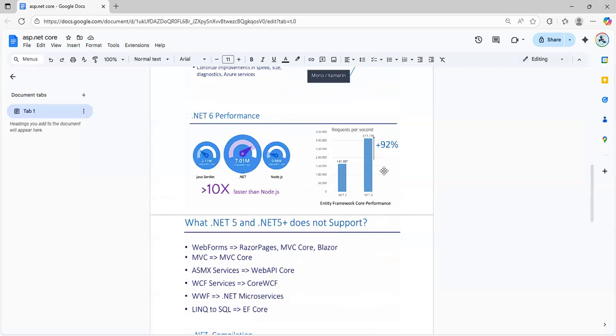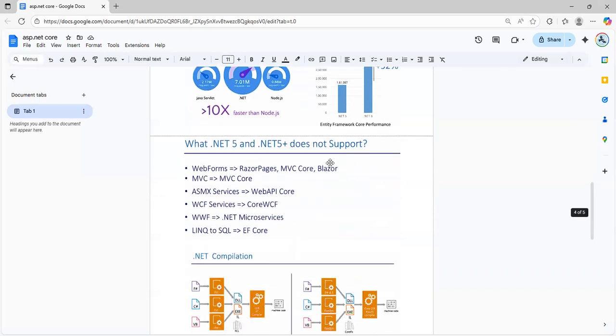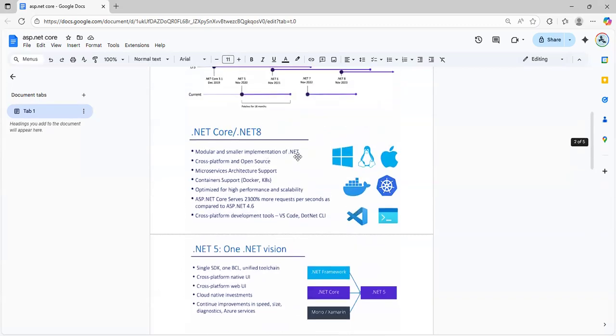You can see in the performance comparison of Java servlet, .NET and Node.js, .NET performance is very much greater than Node.js and Java. You can see in the entity framework core performance also. So these things in .NET Core are better.